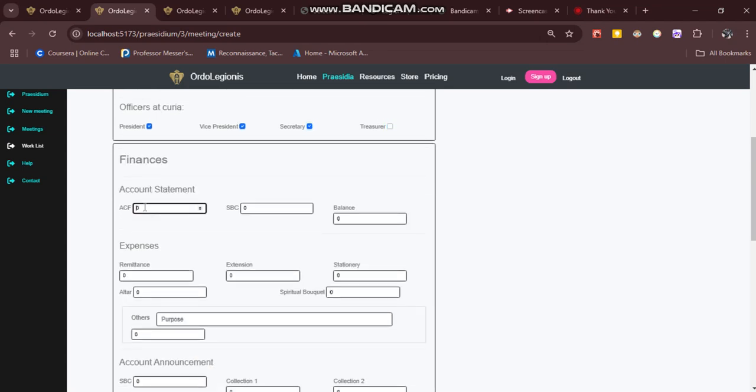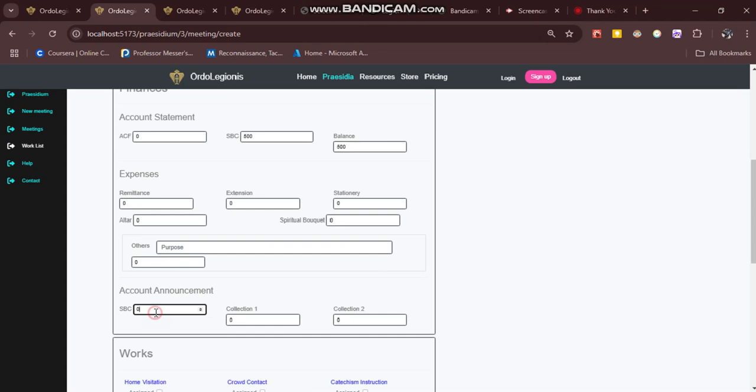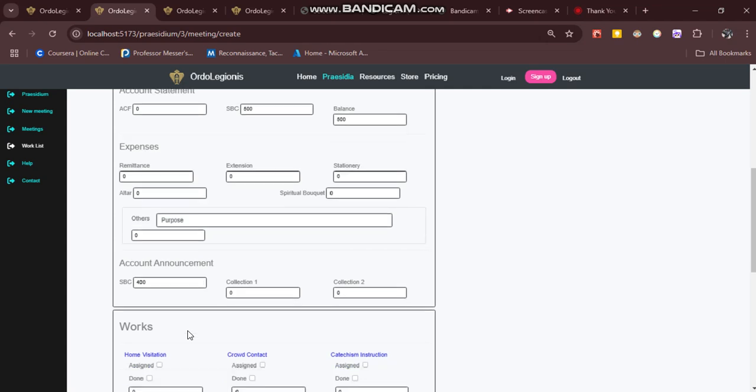Finances. So we had 500 naira in our original meeting. SBC, sorry, Bank Carrefour was 0 naira. SBC for the last meeting was 500 naira. Balance is 500 naira. Expenses nil. Balance, that's 500 naira. So account statement. So for this meeting, SBC is 400 naira.